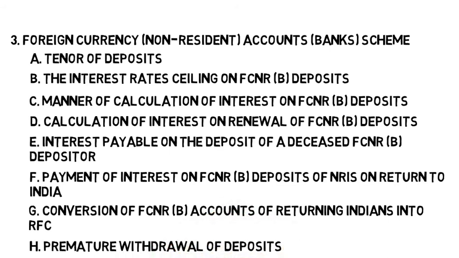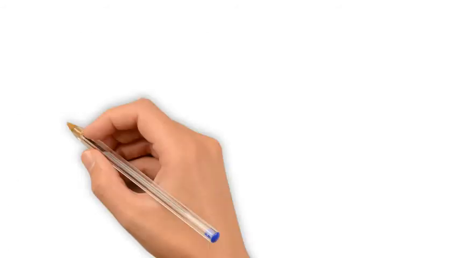Premature withdrawal of deposits. A. Banks shall, on request from the depositor, permit premature withdrawal of deposits under the FCNRB scheme. B. If the premature withdrawal of FCNRB deposits takes place before completion of the minimum stipulated period, i.e. 1 year, no interest shall be paid.